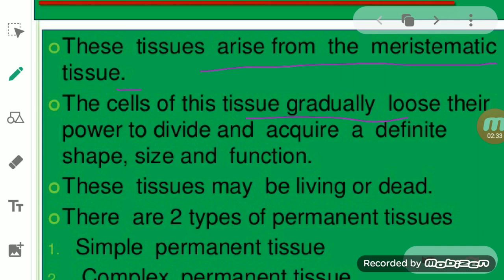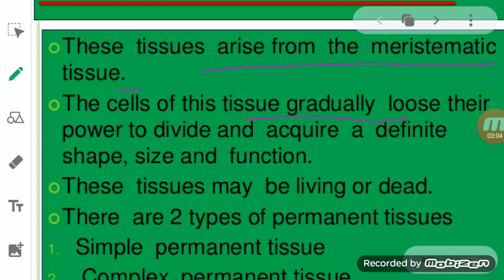The development process by which the cells derived from the meristematic tissue are given a permanent shape, size, and function is known as differentiation. So one was cell elongation, where cell division takes place continuously and due to which the size increases.